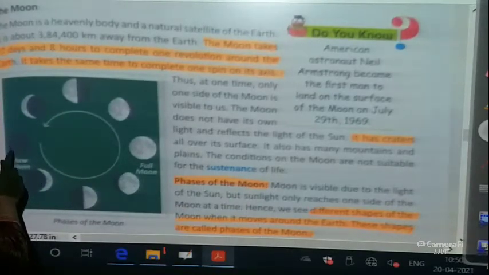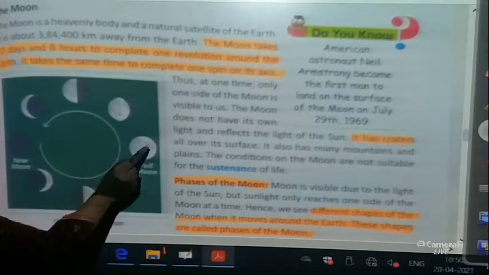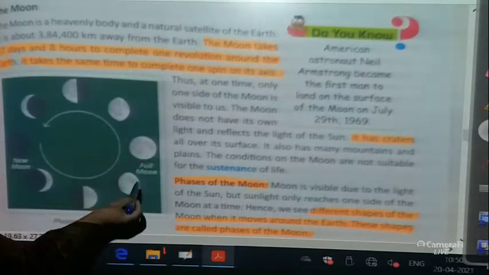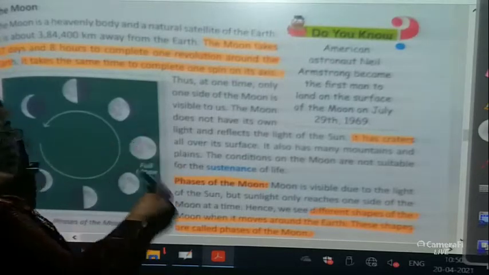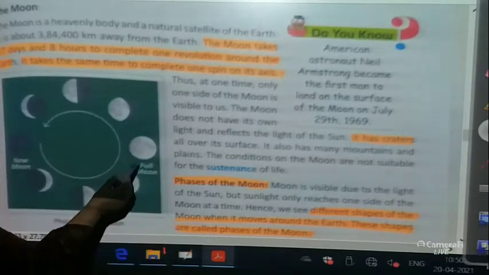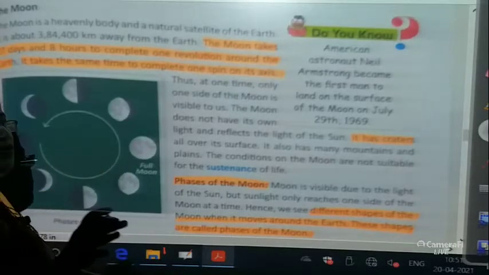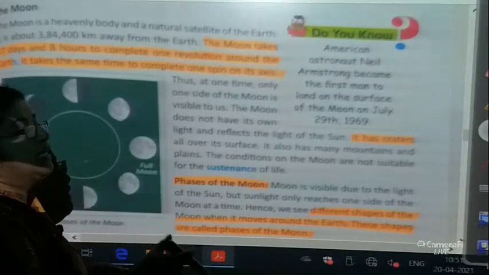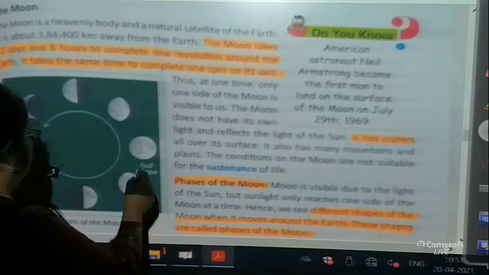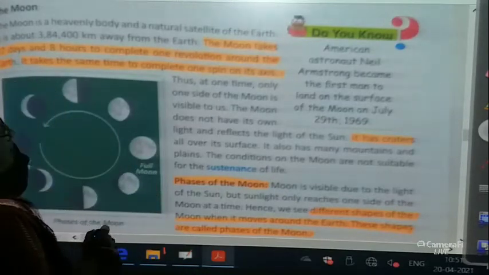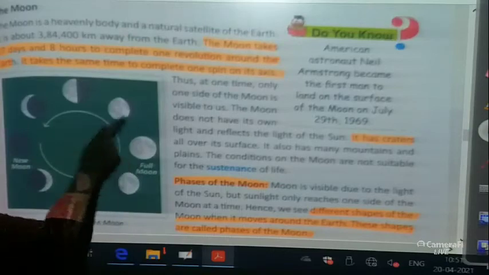This is Amavasya, which is the new moon, and this is the full moon when we have Purnima. In Bengali and Hindi we say Purnima, when we have the full moon night, when that night is also lit up. In Hindi we say Chandni Raat. So this is that time. Okay, and these are the phases of moon.